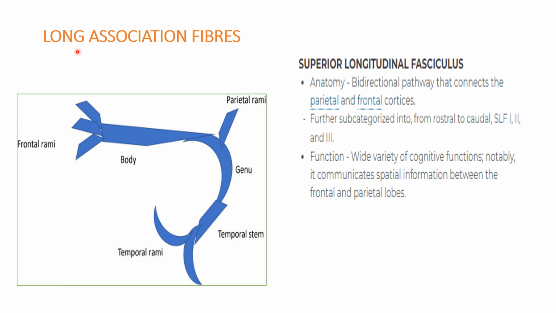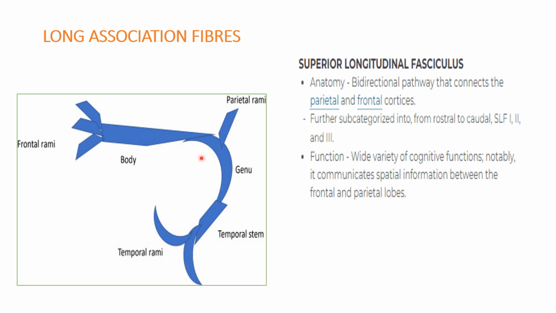Now coming to long association fibers. The first one is superior longitudinal fasciculus. In the previous diagram also we have seen it. Anatomically it is connecting the frontal lobe with the parietal and temporal lobe.